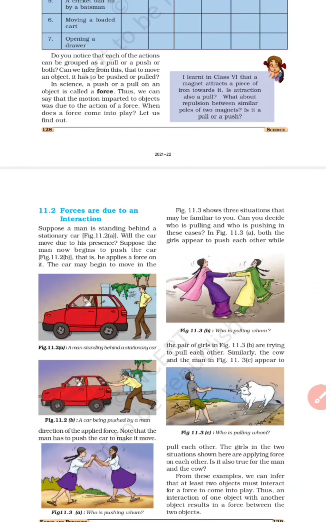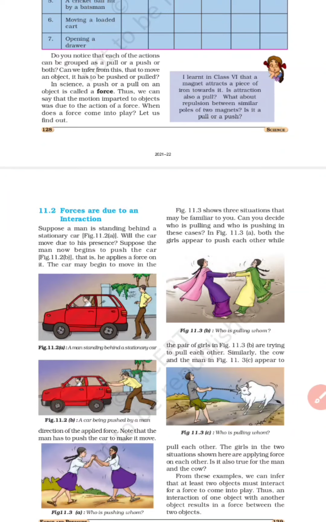You can see where the pressure comes harder, the person is pushing that. You can see who is pulling whom. You can see this example 11.3. So the three situations may be familiar, ये आपके लिए familiar है. You can decide who is pulling and who is pushing, right?